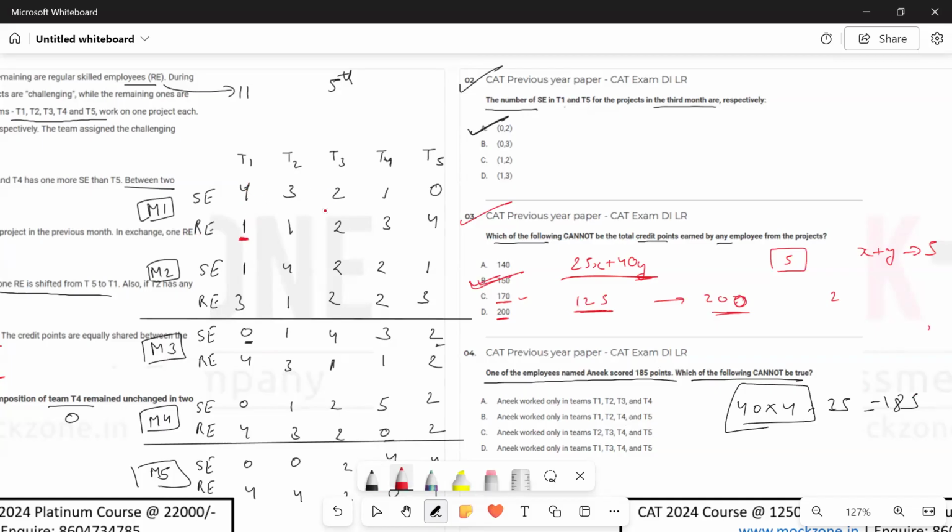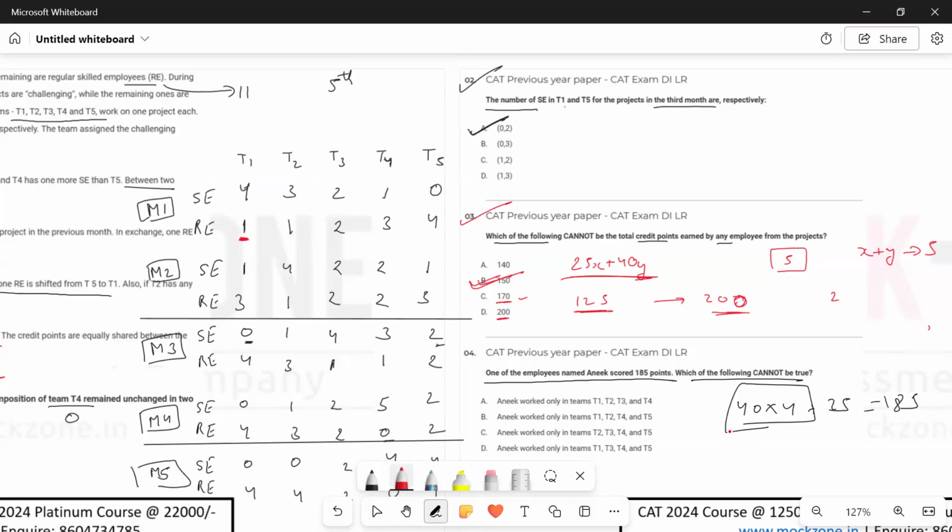In second month, we know that 2 of the SEs got transferred to T2 and 1 of the RE came back to T1, but none of the RE went from T1 to T2. So if he also needs to work in a complicated project in T2, or let's say T3 also, in fact, he cannot be transferred. A regular employee cannot be transferred.